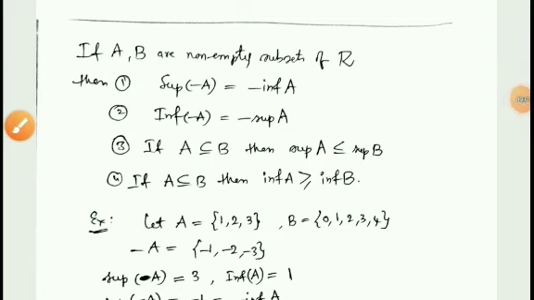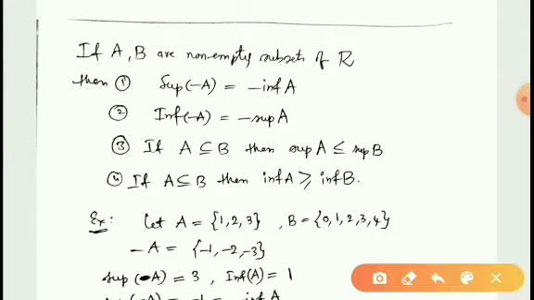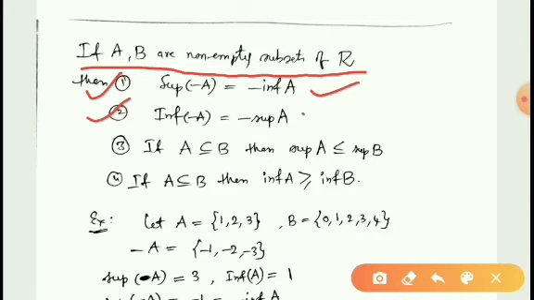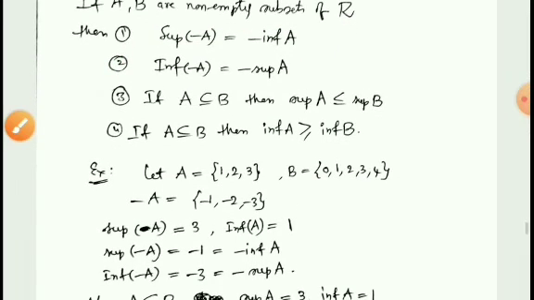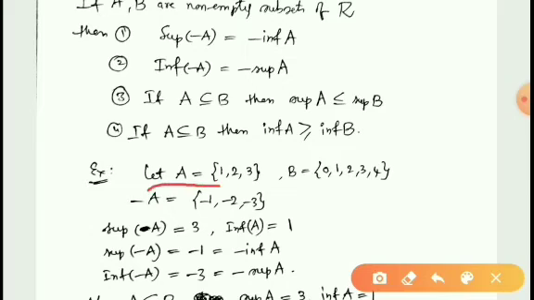So here are some properties of supremum and infimum. If A and B are non-empty subsets of R, then first property: supremum of minus A is equal to minus infimum A. Infimum of minus A is equal to minus supremum A. Let us see this. Suppose A is equal to {1, 2, 3}. Then obviously minus A is equal to {-1, -2, -3}.